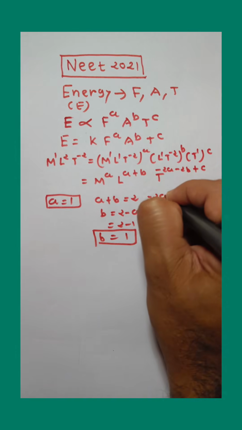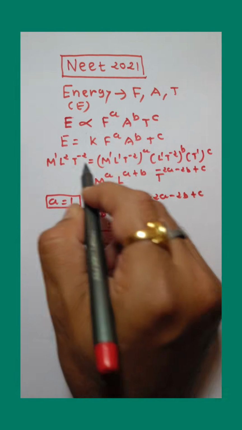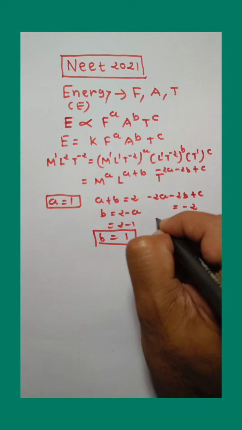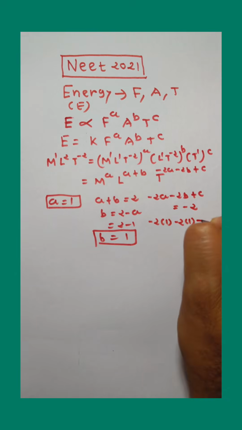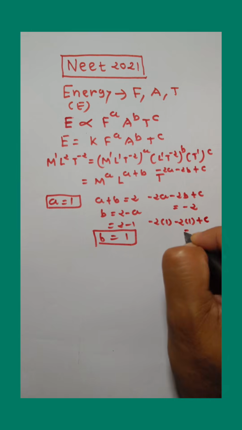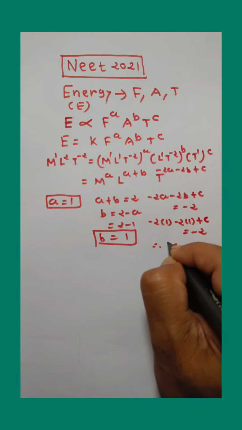Now minus 2a minus 2b plus c, that is the power of T. And here power of T is minus 2. So minus 2 into 1 minus 2 into 1 plus c is equal to minus 2. Now solve this equation and from this c is equal to 2.